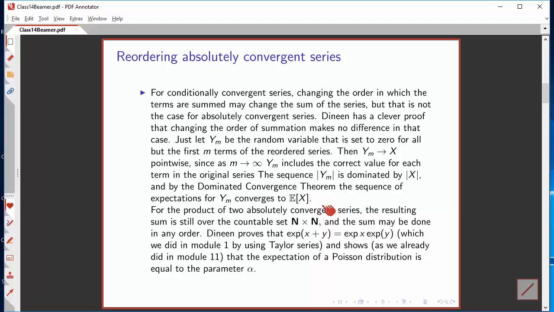If you have two absolutely convergent series and you form their product, then you're summing over the set of pairs of integers, but that's just another countable set, and the sum can be done in either order. Deneen actually uses that fact to prove that the exponential of the sum is the product of the exponentials. We did that in the very first class by using Taylor series. And he also shows by computing an appropriate double sum that the expectation of a Poisson distribution is equal to its parameter.